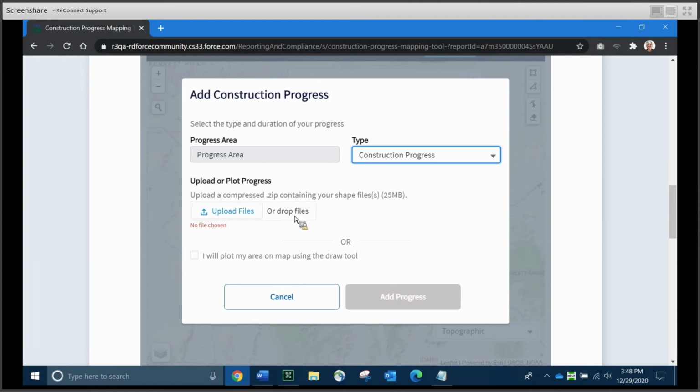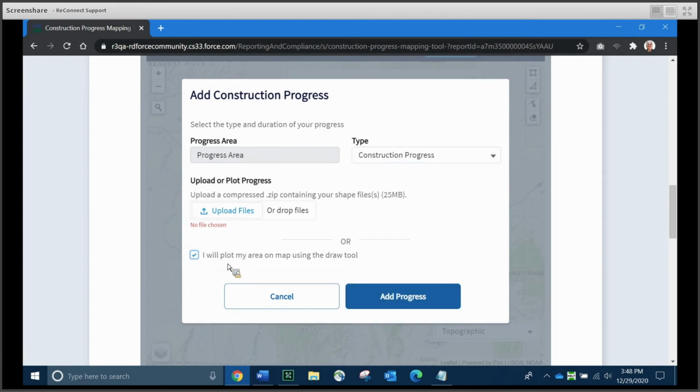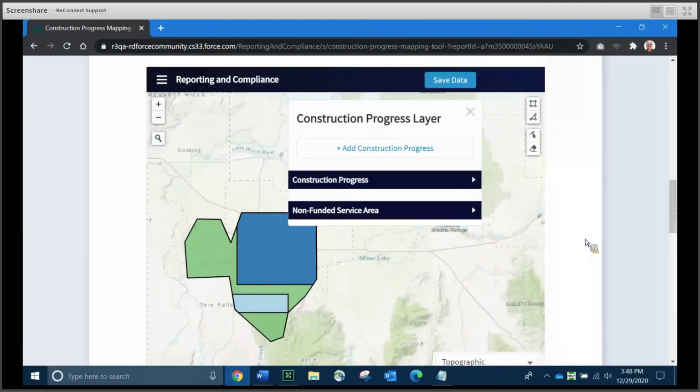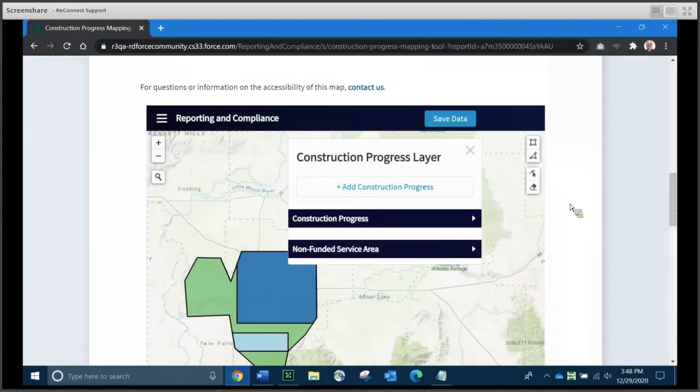The next thing it gives you the opportunity to do is upload a shapefile if you'd like to. You can do that here with the upload button or the drop area, or add the construction progress the way we're going to do it today, which is we're going to plot it ourselves. So you simply click the checkbox beside I will plot my area on the map using the draw tool, which lights up the Add Progress button. Click that, and we're going back to our map.